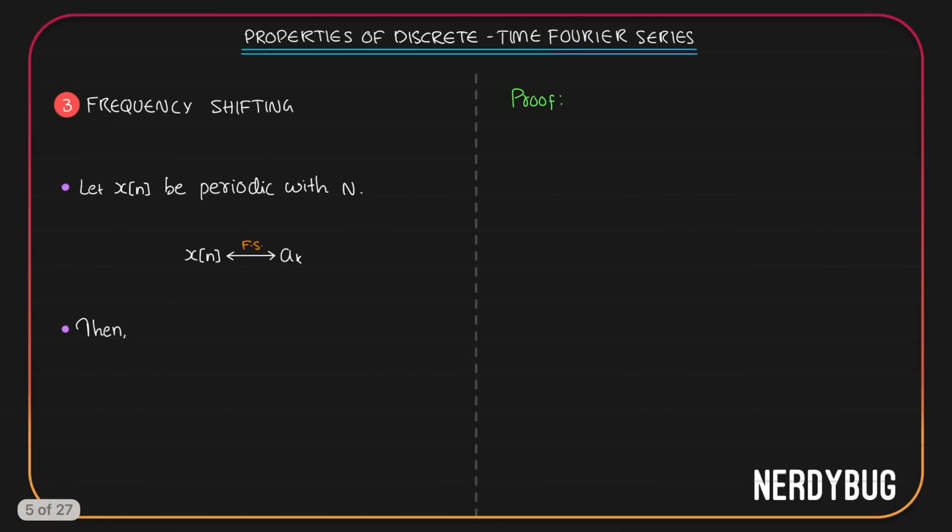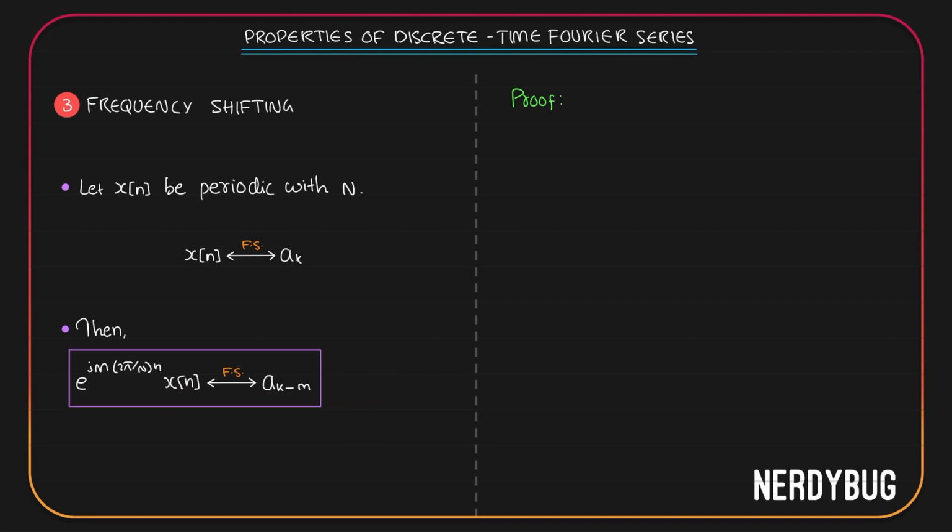Let's go to the next property, frequency shifting. Assume you have a signal x of n and it is periodic with the period n. The Fourier series coefficients of x of n are called ak. Then according to this property, a k minus m is going to be the Fourier series coefficients of e raised to j m 2 pi by n multiplied by x of n. Or we can write the other way. The Fourier series coefficients of e raised to j m 2 pi by n x of n is going to be a k minus m. Let us try to prove this.